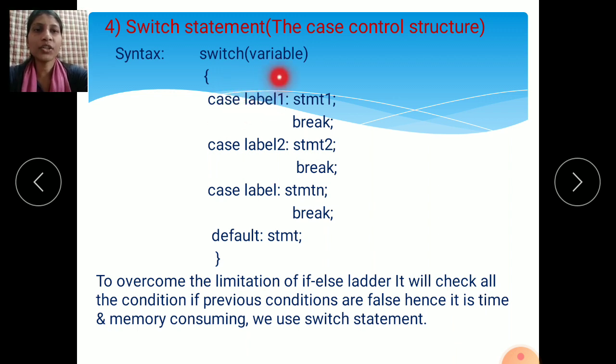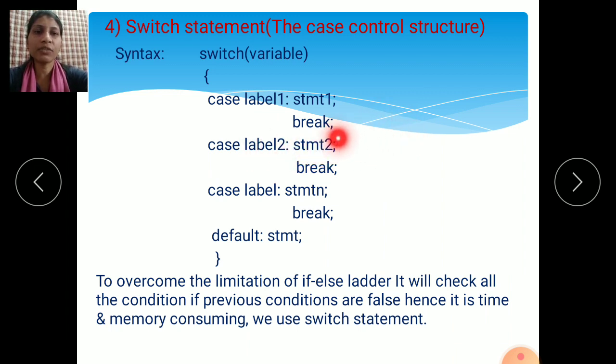Then in this switch condition we write many cases. It will check the first case. If case 1 is true, that statement is executed. If case 1 is false, it comes to case 2 and checks it. If this case is true, this statement is executed.